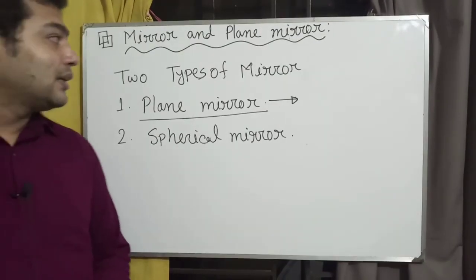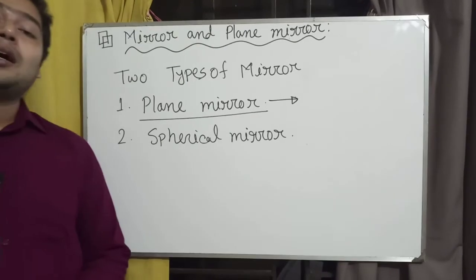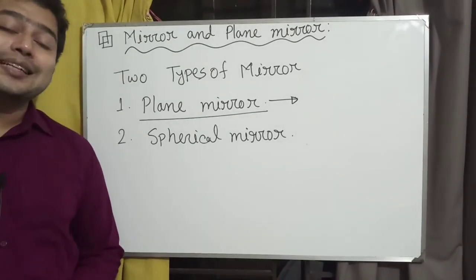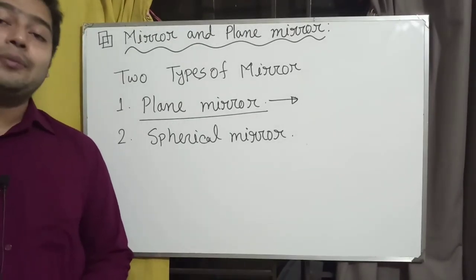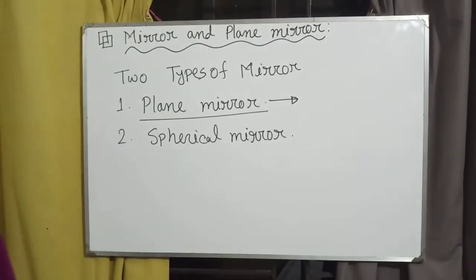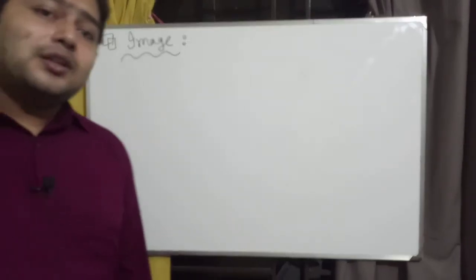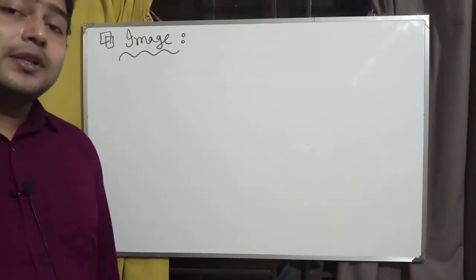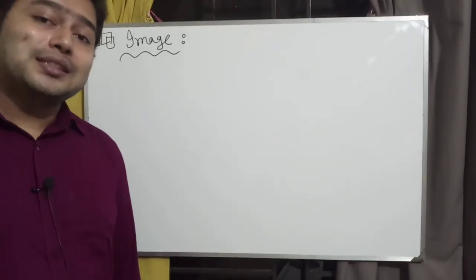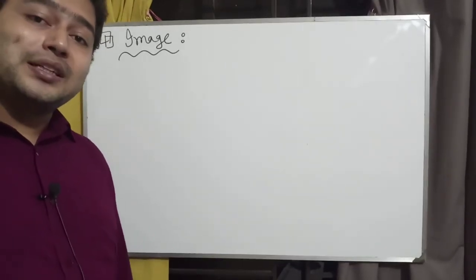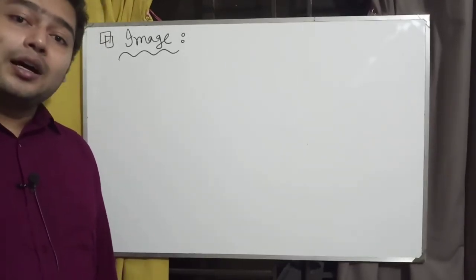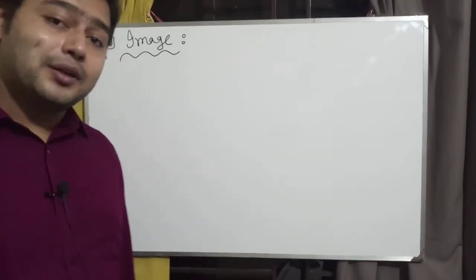In our next topic we will discuss image. Now, what is an image? After reflection from the mirror, we see another picture of an object in the glass mirror or plane mirror.